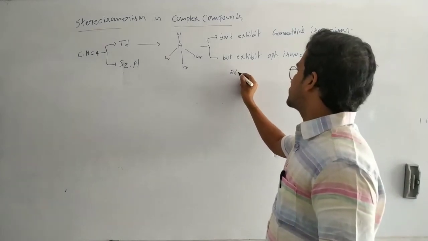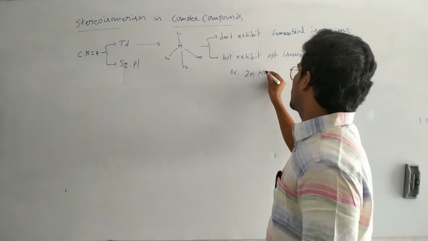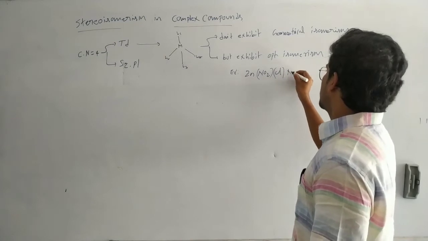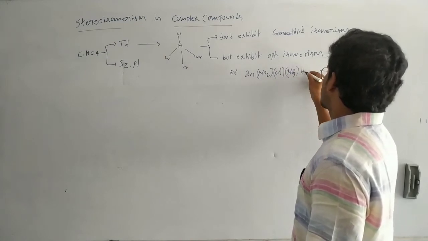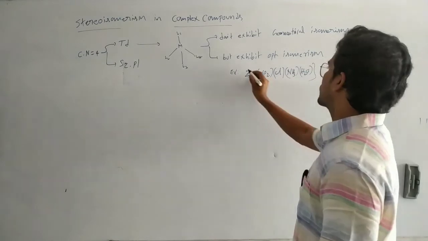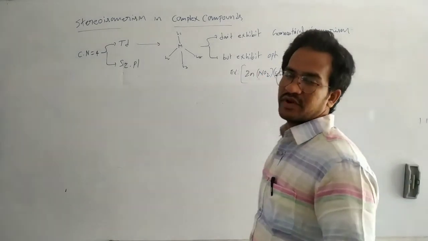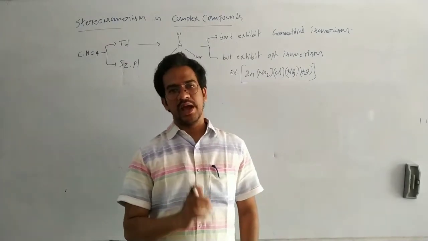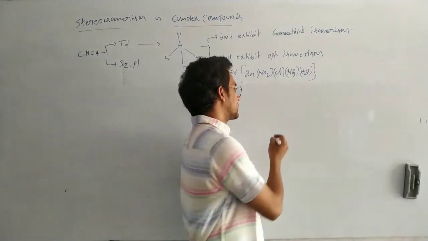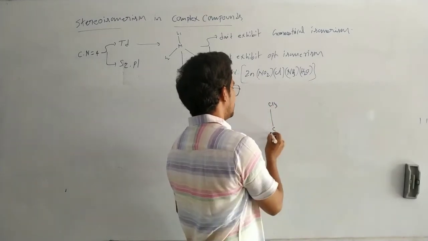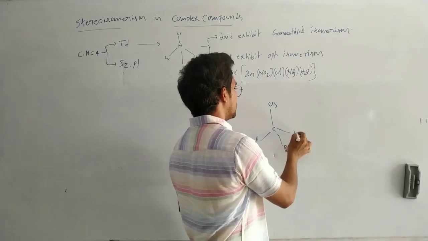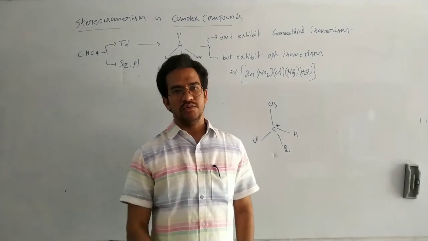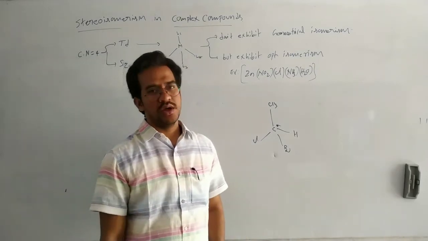Let us discuss one example: zinc with NO2, Cl, NH3 and H2O. Here four are different ligands. We know that if a molecule has a chiral carbon, it is optically active. For example, with CH3, chlorine, bromine and hydrogen, this is the chiral carbon, so it exists in two forms, dextro and levo.